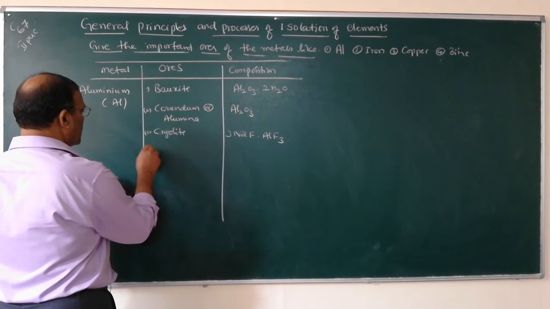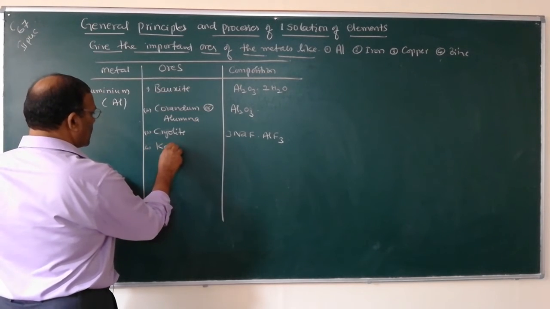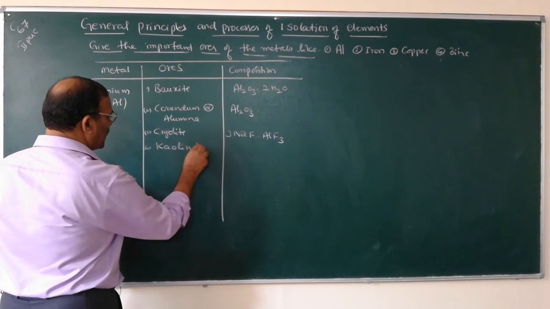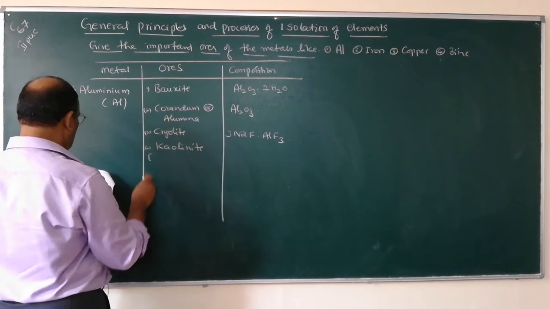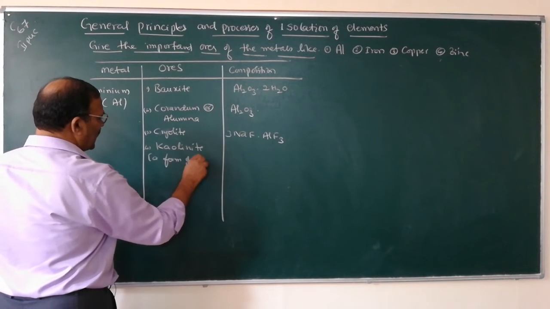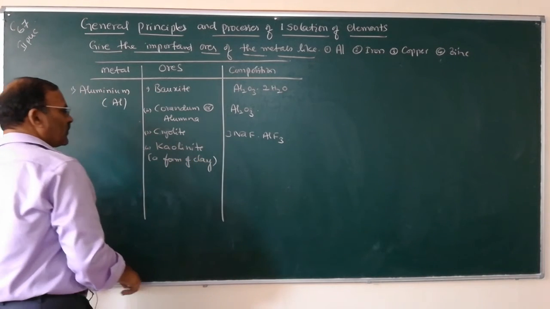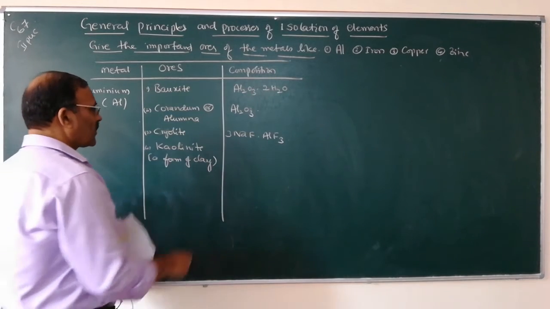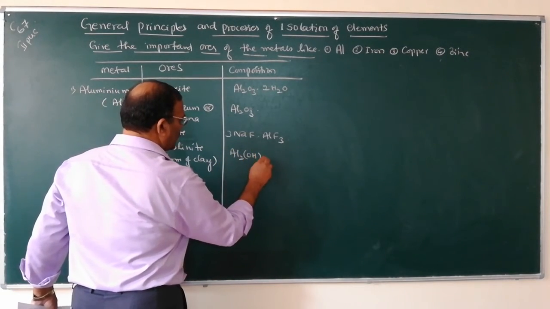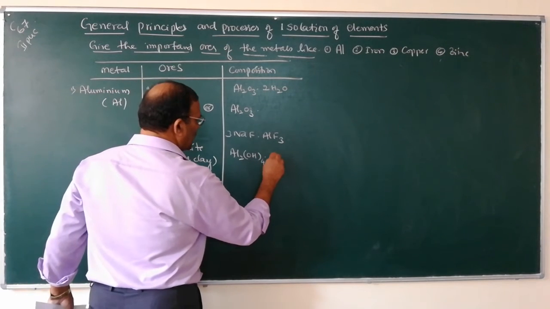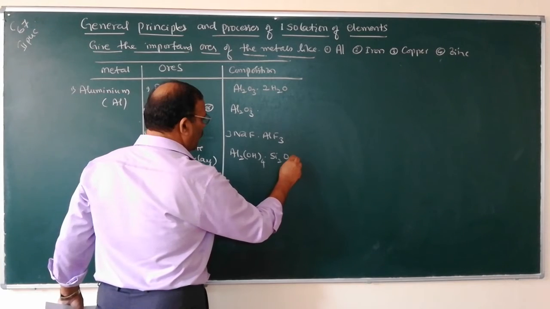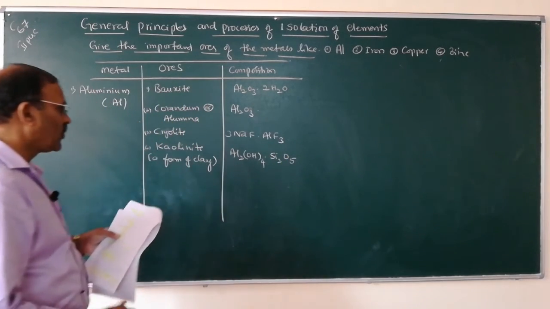And the fourth one is kaolinite. It is a form of clay and its formula is Al2(OH)4Si2O5.